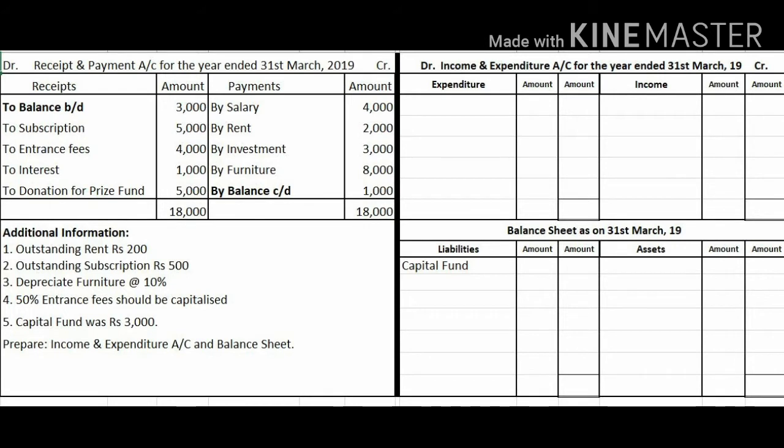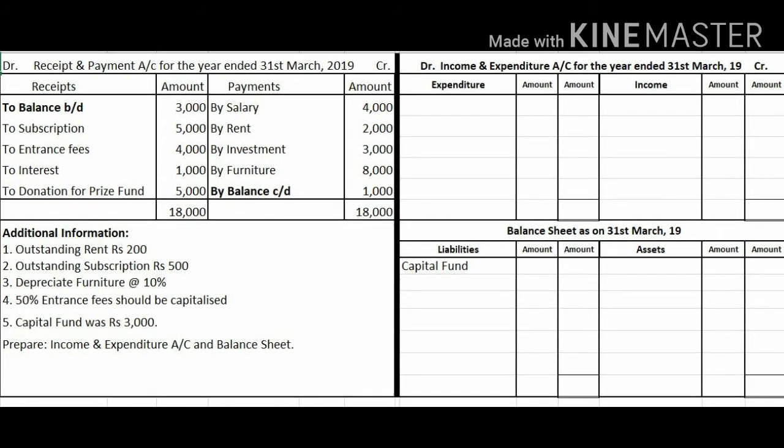So the receipt and payment account is given. Among the accounts on the receipt side, the first one is balance brought down, that is your opening cash balance. We have to cancel the opening cash balance if capital fund is given in the problem. If you see the additional information, the fifth one, capital fund is given, the amount is 3,000.